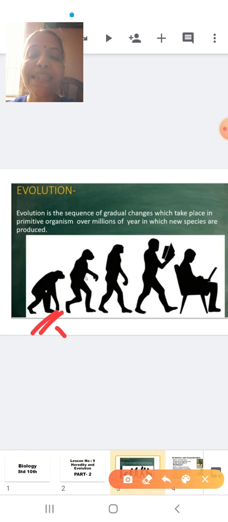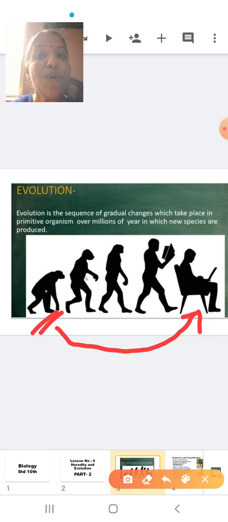Now this ape has evolved to form a new species, that is the human being, and it has taken millions of years. And how has the ape evolved to form a human being? Through gradual and sequential changes. So we have evolved from apes. Apes are our ancestors. I hope you have understood the meaning of evolution.